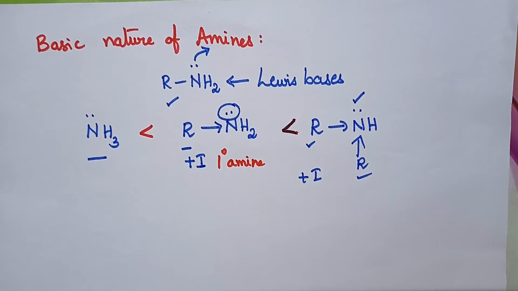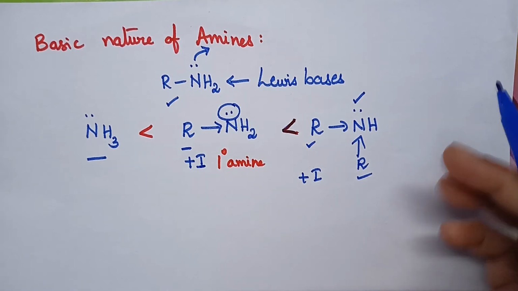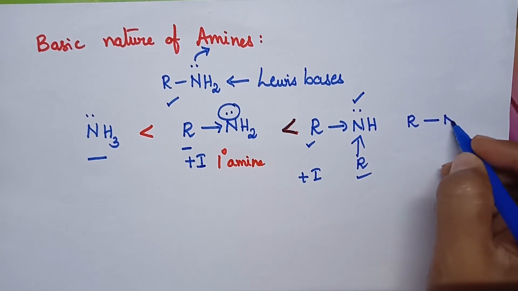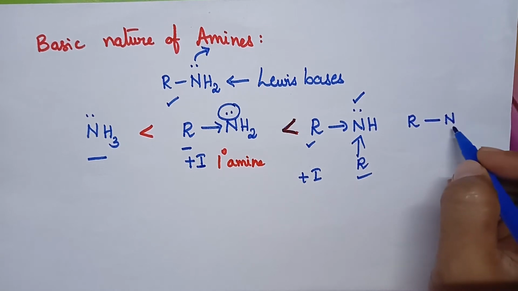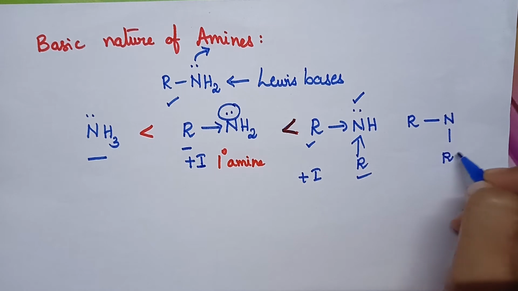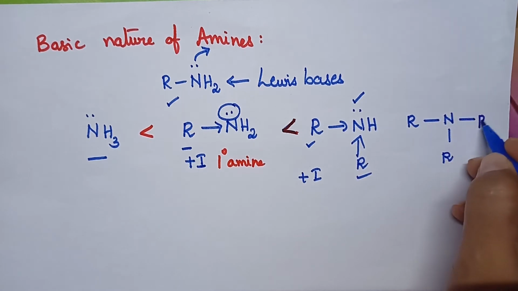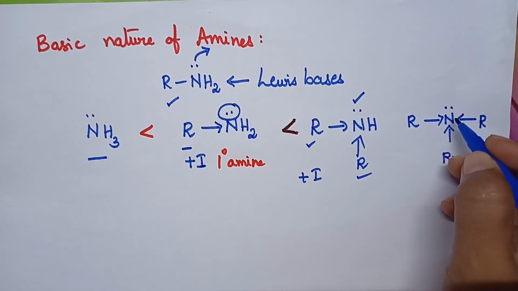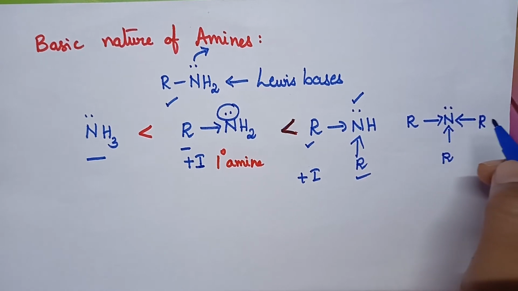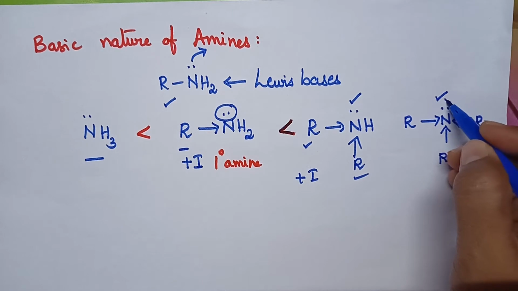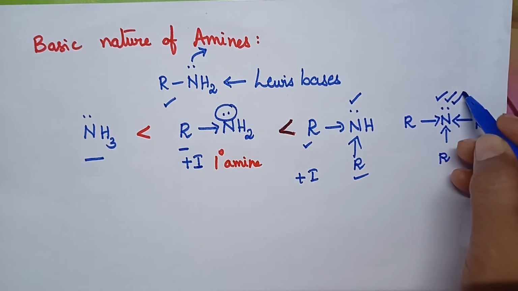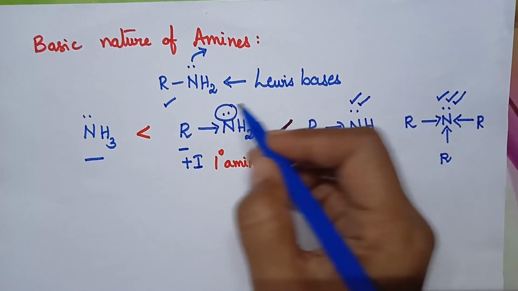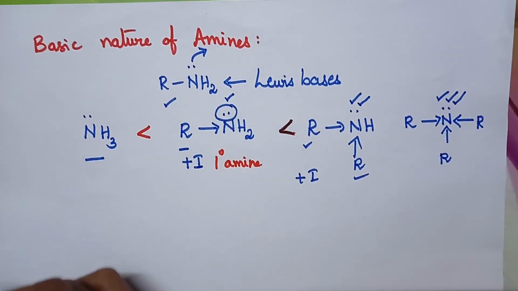Similarly, when we consider tertiary amines, the three hydrogens of ammonia are replaced by three alkyl groups. These three alkyl groups donate electrons towards the nitrogen atom, and hence the electron density on the nitrogen is much higher when compared with the secondary amine and also the primary amine.